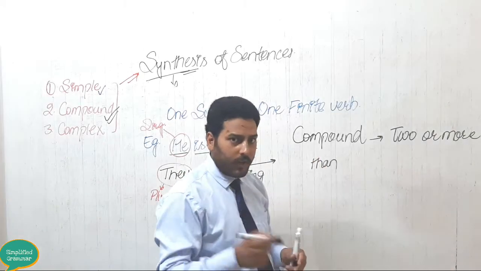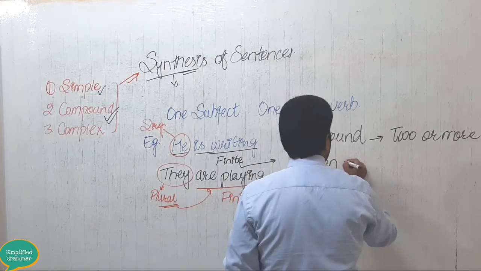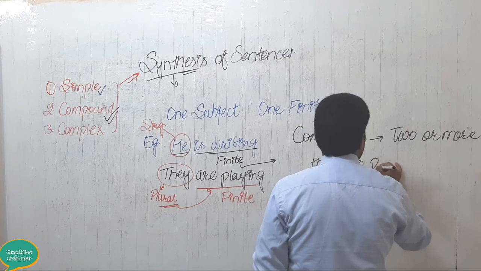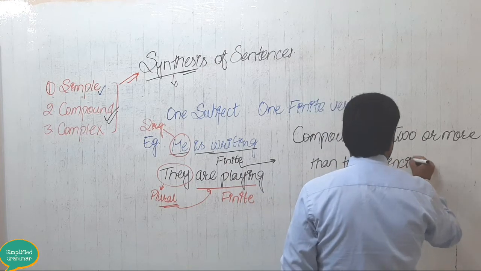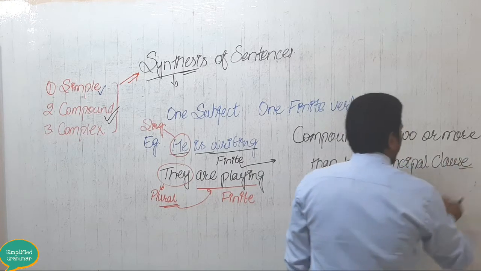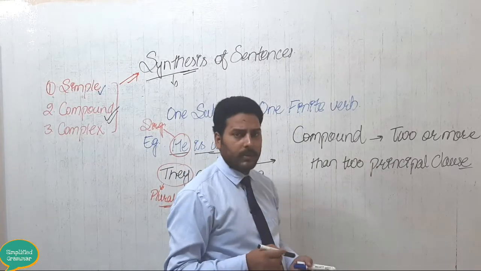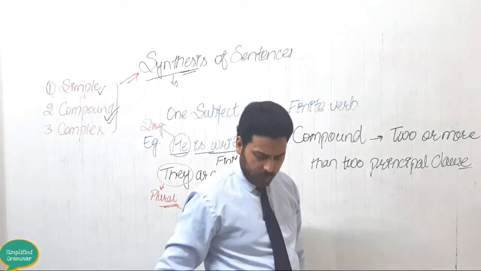So let us see how it is made of two or more principal clauses. Now what is this principal clause? As you know, we study this in principal clause and subordinate clause.